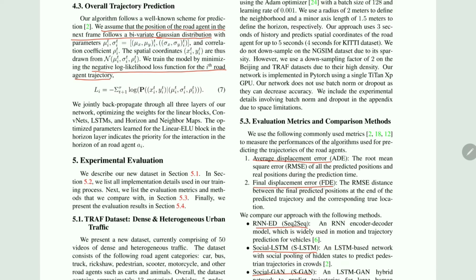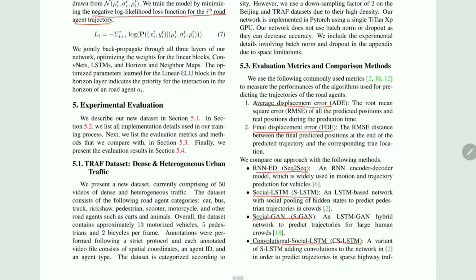The output is compared against four previously developed models. First one being RNN, which is a sequence to sequence model. The second one being the social LSTM or SLSTM. The third one being social GAN, which is SGAN. And the last one being the convolutional social LSTM, which is CSLSTM.